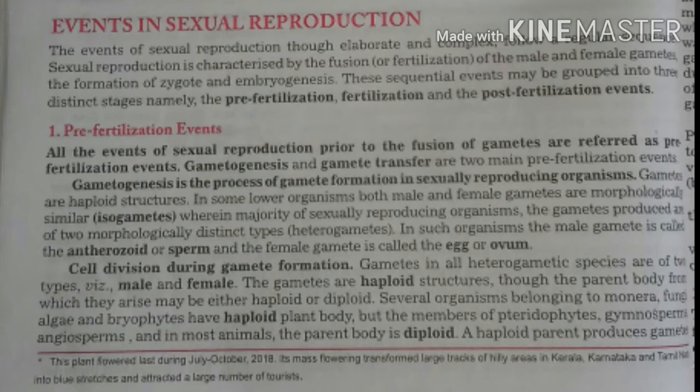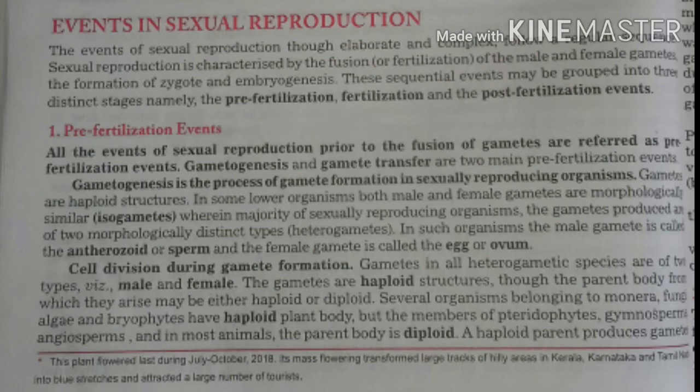The pre-fertilization events of sexual reproduction occur prior to the fusion of gametes. The two main pre-fertilization events are gametogenesis and gamete transfer. So, what is gametogenesis? Gametogenesis refers to the process of formation of the two types of gametes, male and female. Gametes are haploid cells. Gametogenesis takes place in gonads and involves meiotic cell division, reducing the chromosome number from diploid to haploid.